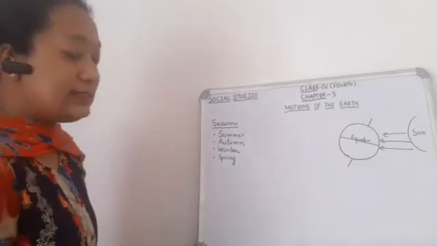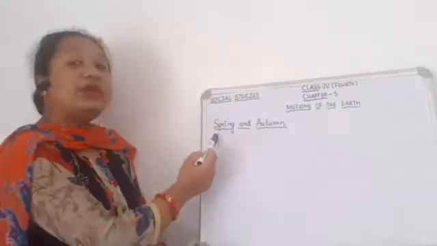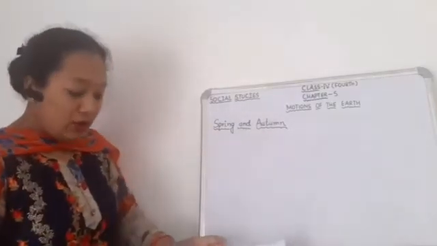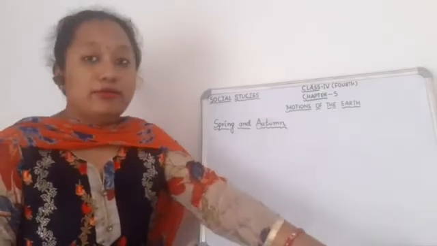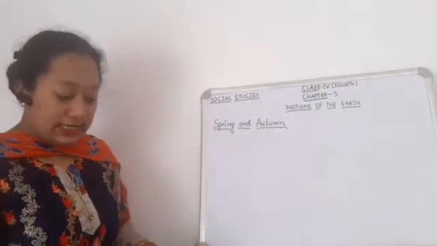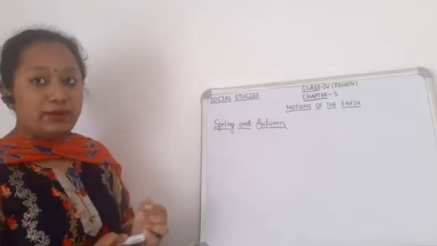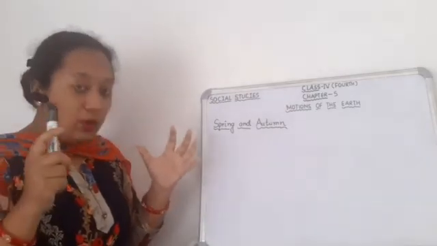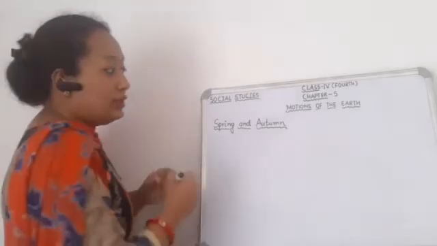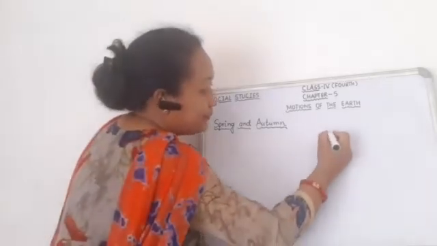Now next is spring and autumn. Spring and autumn months are March and September. And in these months, in March and September, the sun is directly over the equator. I told you about the equator. Where is the equator?